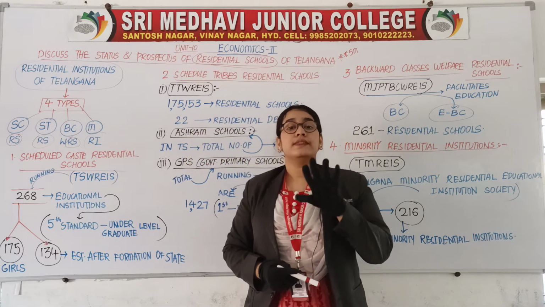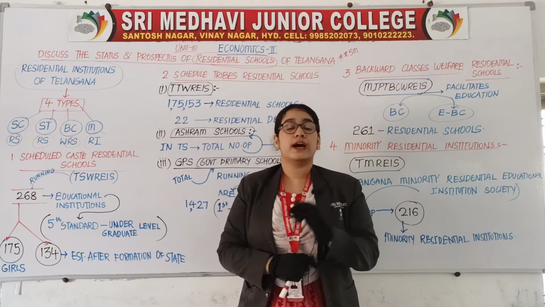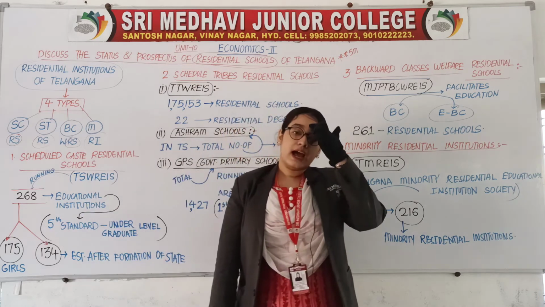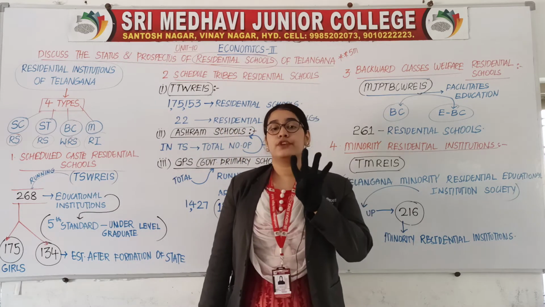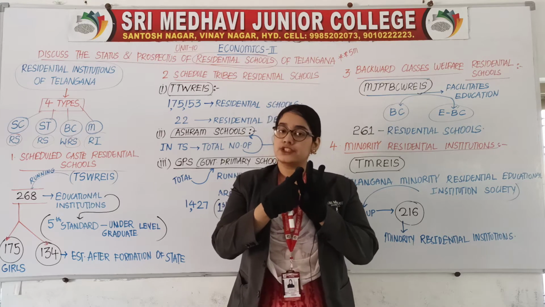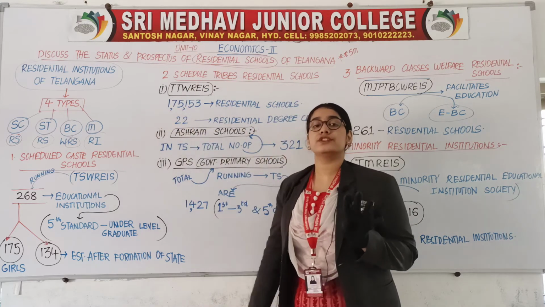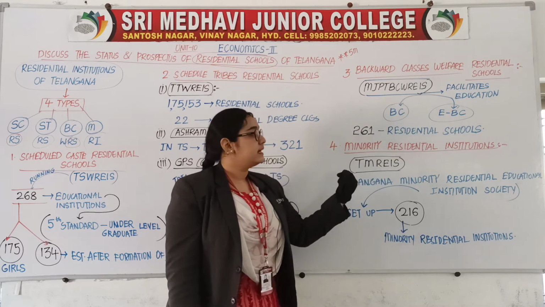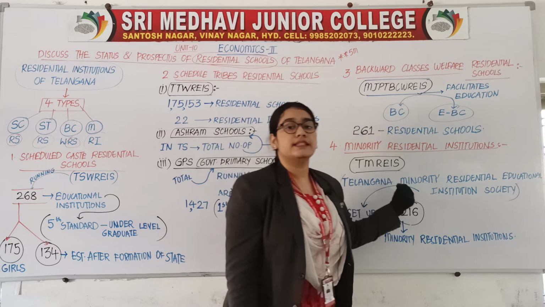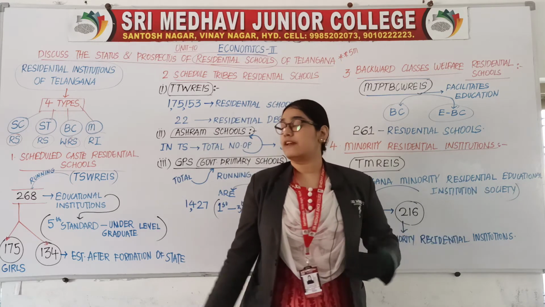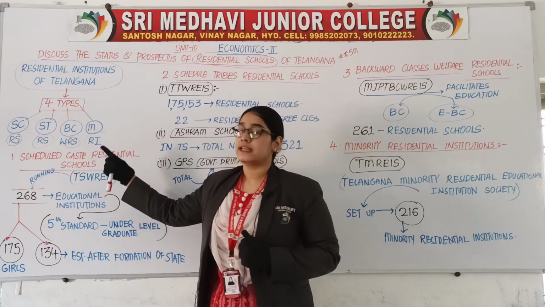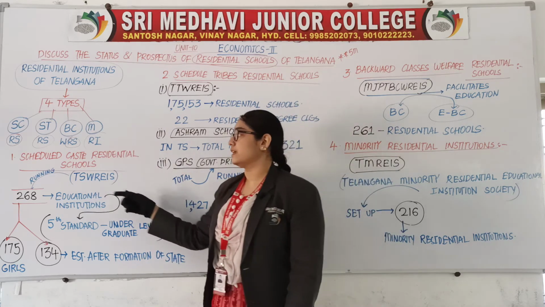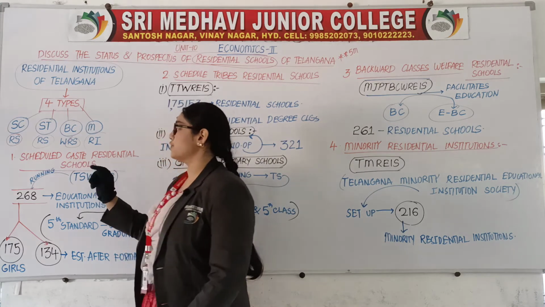So this was just the introduction, on how to learn the side headings by heart. Residential institutions of Telangana are divided into how many types? 4 types: SC residential schools, ST residential schools, backward class welfare residential schools, and the last is minority residential institutions. Everywhere school is there; in the last one you need to write institution. Now let us go with the first point, that is scheduled caste residential schools.